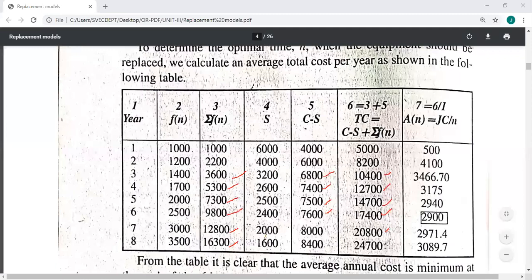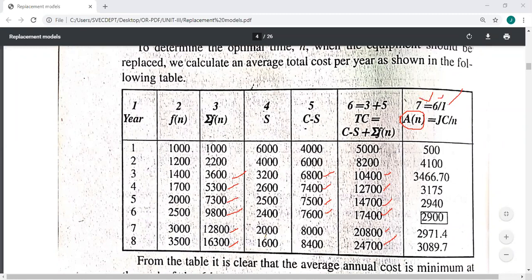If you have a calculator in your hand, you can do these calculations very easily. So what do you have to find for the last term? The average annual cost. So how will you get it? Column 7 is equal to column 6 divided by column 1. What do you mean by this?